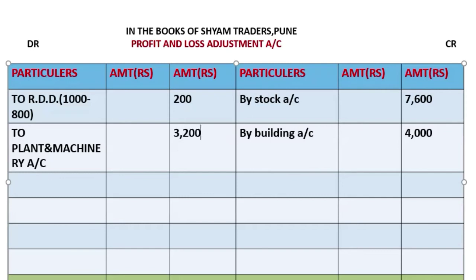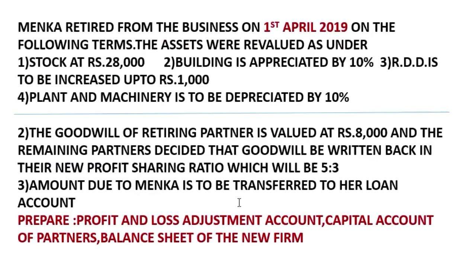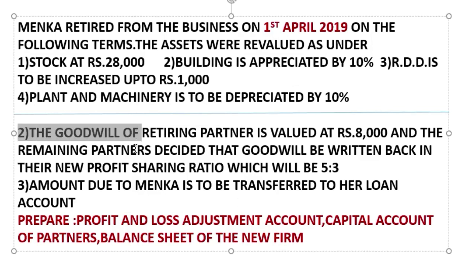How much? 3,200. Okay, now next adjustment, the second: the goodwill of the retiring partner is valued at 8,000, and the remaining partners decided that goodwill be written back in the new profit sharing ratio, which is 5:3. Goodwill of the retiring partner is valued at 8,000.